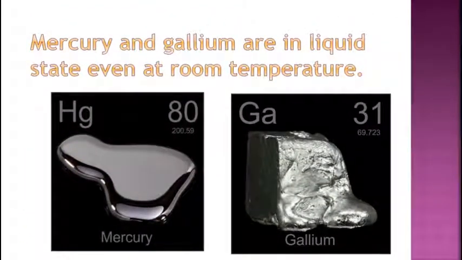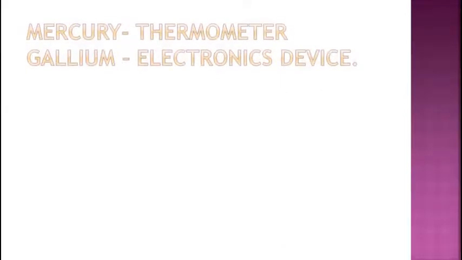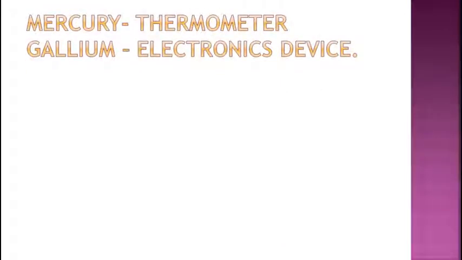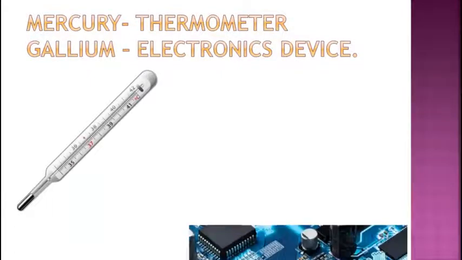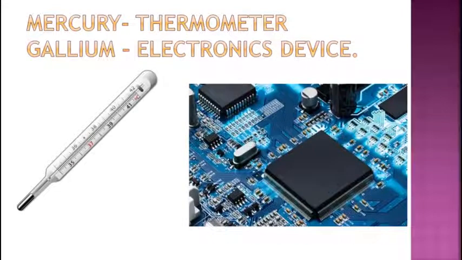The exceptions are mercury and gallium. All the metals are present in solid state at room temperature, but these two metals, mercury and gallium, are in liquid state even at room temperature. Now mercury is used in thermometers and the metal gallium is used in electronic devices.